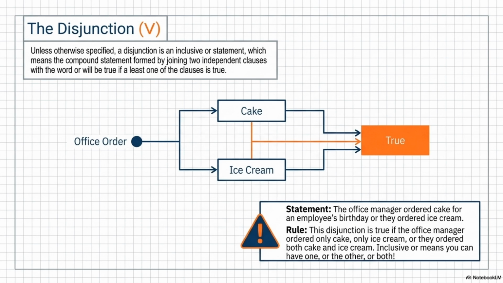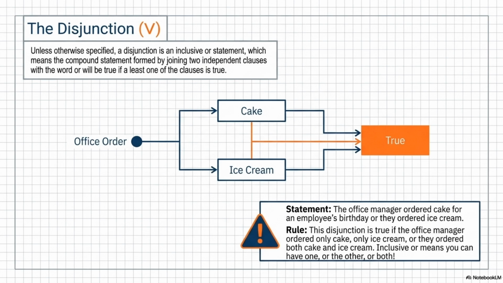Okay, let's unpack this. Because if I am at a wedding and the server asks, would you like the chicken or the fish? They definitely do not mean both. No, they don't. Like, if I smile and say both, I am going to get a very weird look. So why does the math default to this inclusive both option? It is a brilliant point, and it literally causes endless confusion for people first studying logic. In casual conversation, we constantly use the exclusive or, meaning one or the other, strictly not both.